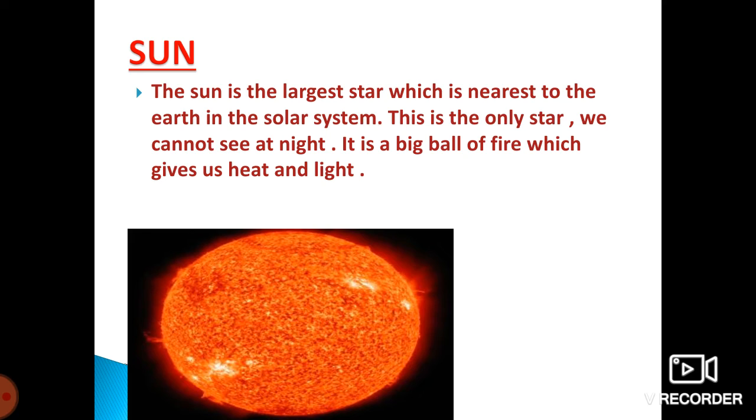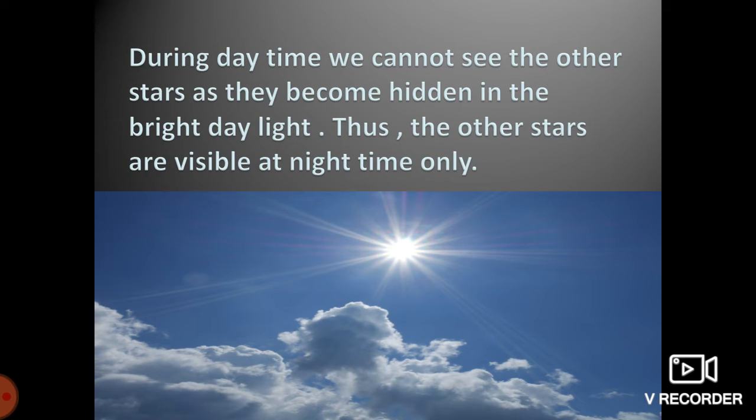Do you know from where you get this heat and light? We get this heat and light from the sun, and the sun is also a star. The sun looks like a big ball of fire which gives us heat and light. Okay. During daytime, we cannot see the other stars as they become hidden in the bright daylight.